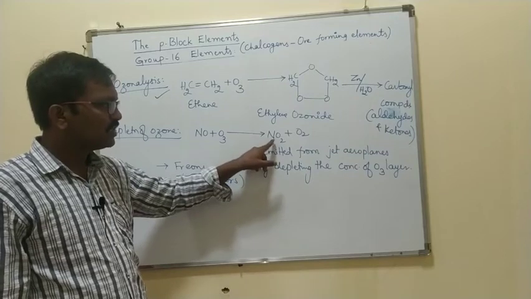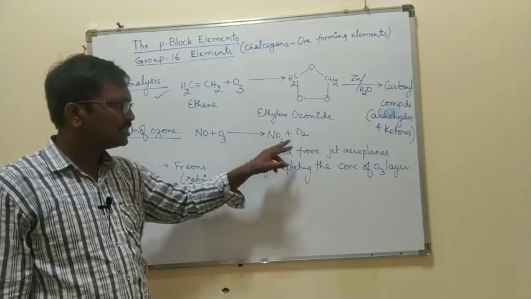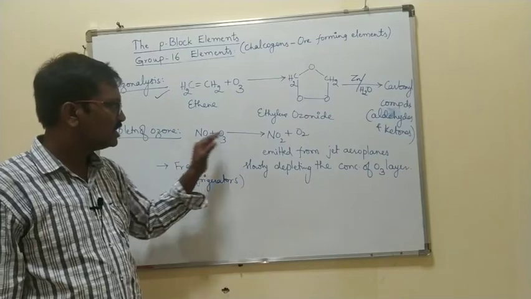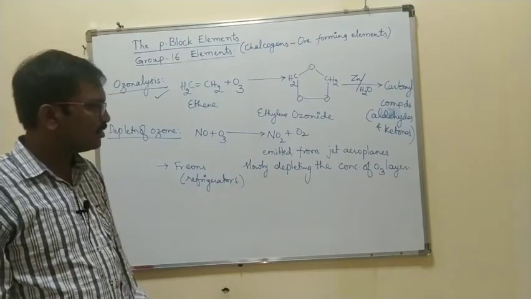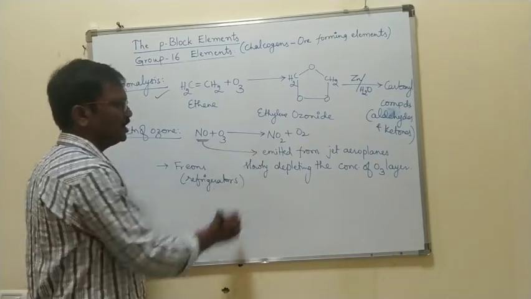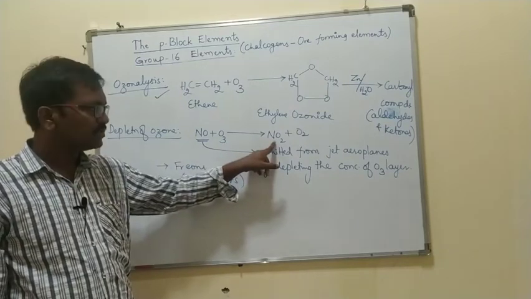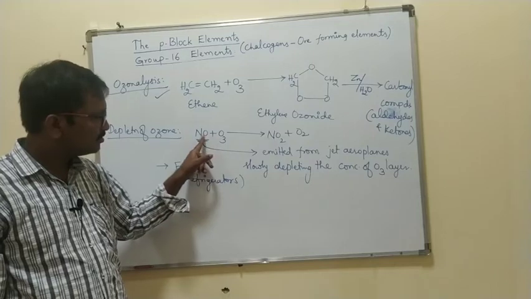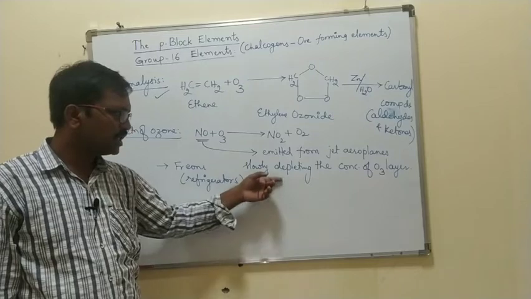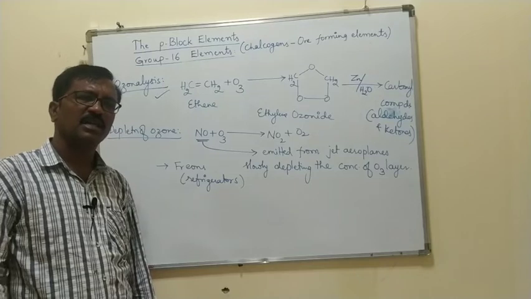This NO is emitted from the jet aeroplanes, which combines with ozone and forms nitrogen dioxide. So these nitrogen gases emitted from the jet aeroplanes are slowly depleting the concentration of the ozone layer.